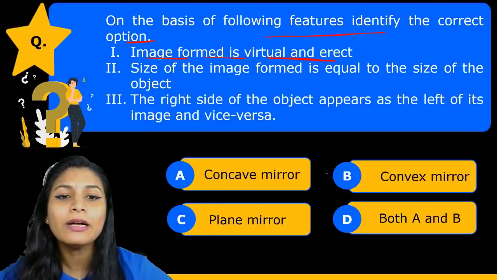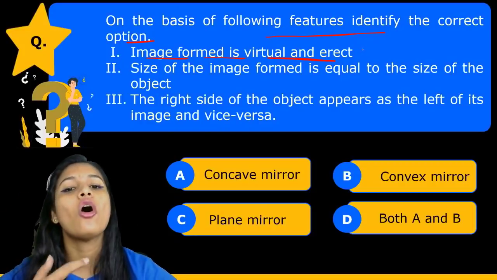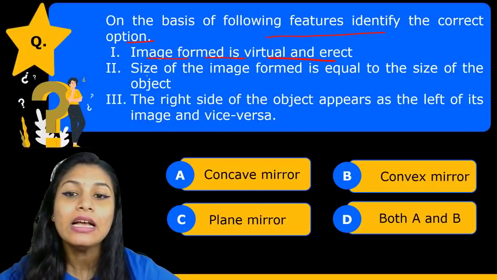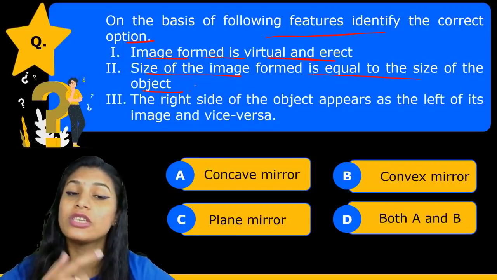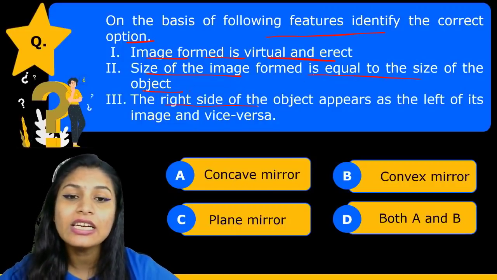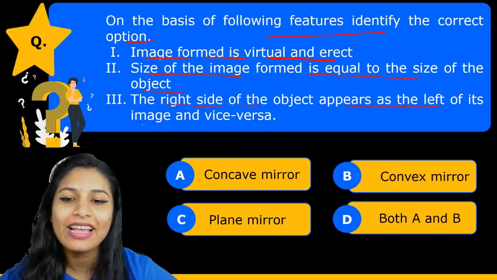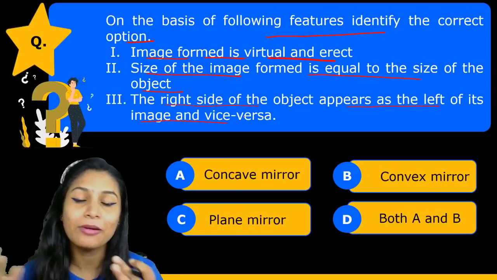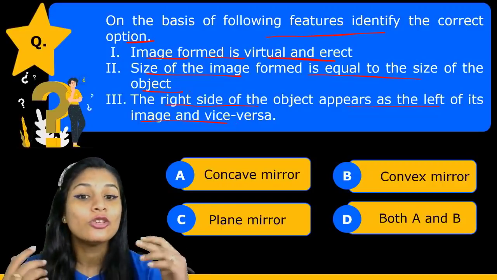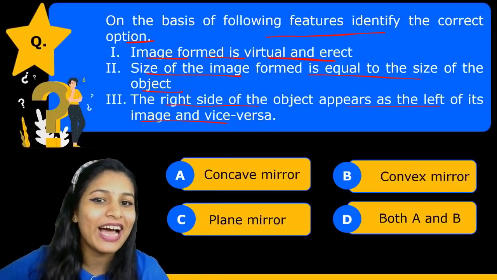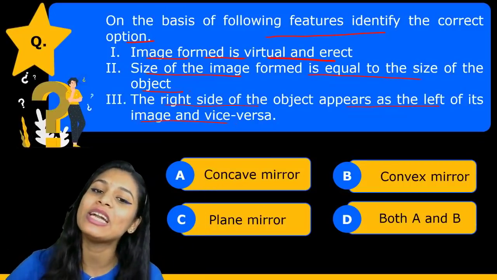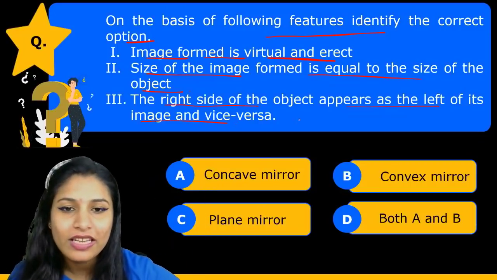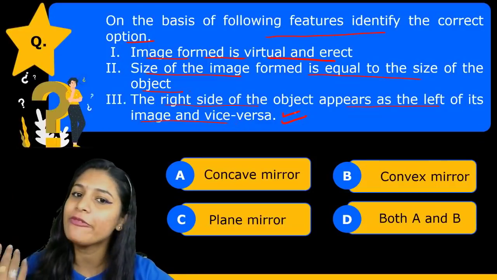तो बेटा वर्चुअल इमेज है और इरेक्ट है. ओके भाई, क्लियर है. Size of image formed is equal to the size of the object. Okay. The right side of the object appears as the left side of the image and vice versa. Have you seen yourself in a mirror? The mirror that you have in your home, your right hand becomes your left hand in the image and your left hand becomes your right hand. So this happens in the plane mirror, the one that we have in our home.